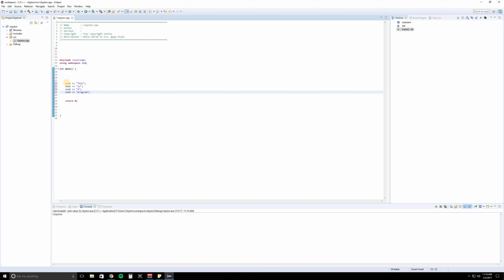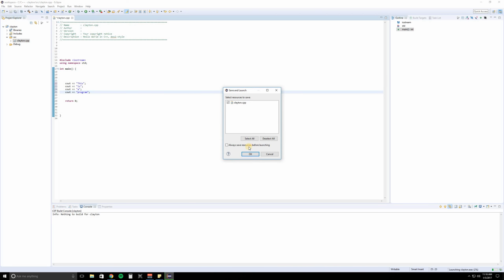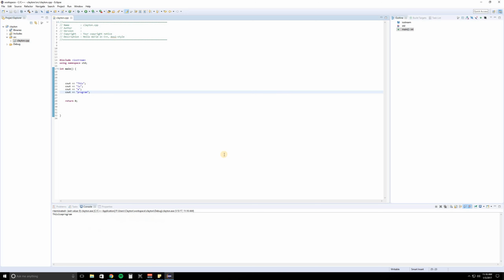And now, so keep in mind that, well, actually, you'll see in a bit. So let's go ahead and build it. Get in the habit of just building it after you change something. Run it again. Actually, I'm going to select that so it stops asking me. So what do you notice? You notice that this